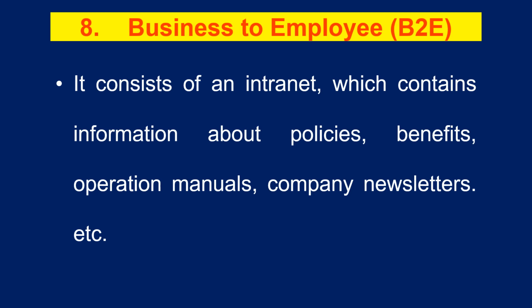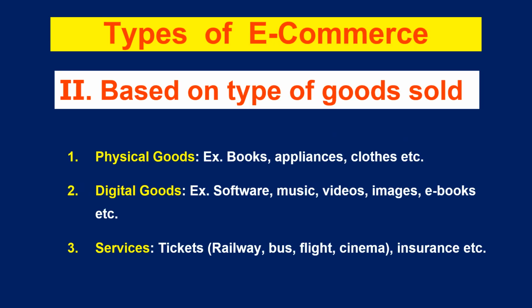So that is about nature of participants. There are 8 models. Now let us move on to a second major classification of e-commerce, which is based on different types of goods that are sold. First model, it is physical goods. In this, items like books or electrical appliances like TVs, fans, air conditioners, mobile phones or television sets, clothes. So in this way, different types of items that we can touch and see.